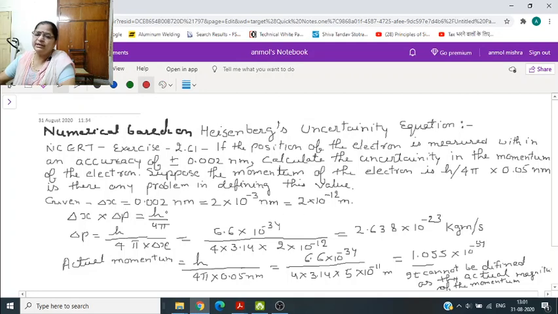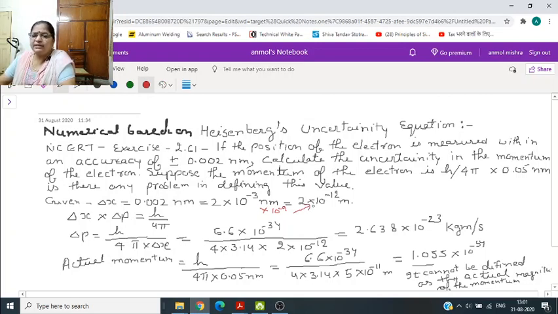So the uncertainty in position is given to you as 0.002 nanometer. So that is 2 into 10 to the power minus 3 nanometer, and if we multiply by 10 to the power minus 9, it will become 10 to the power minus 12. Here again that is multiplied by 10 to the power minus 9, then we will get the value in meters.